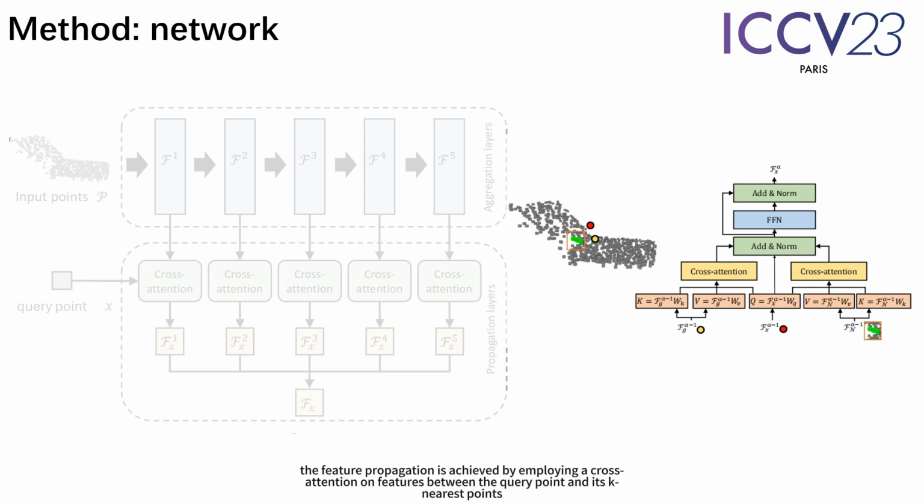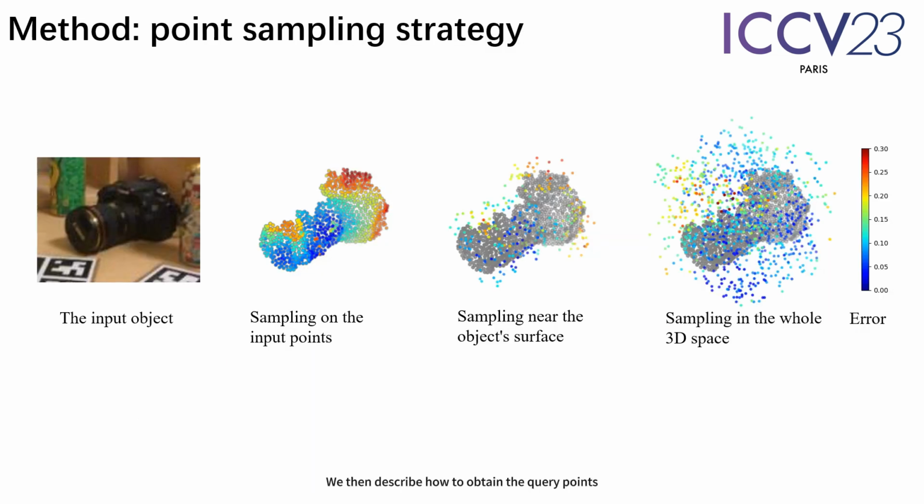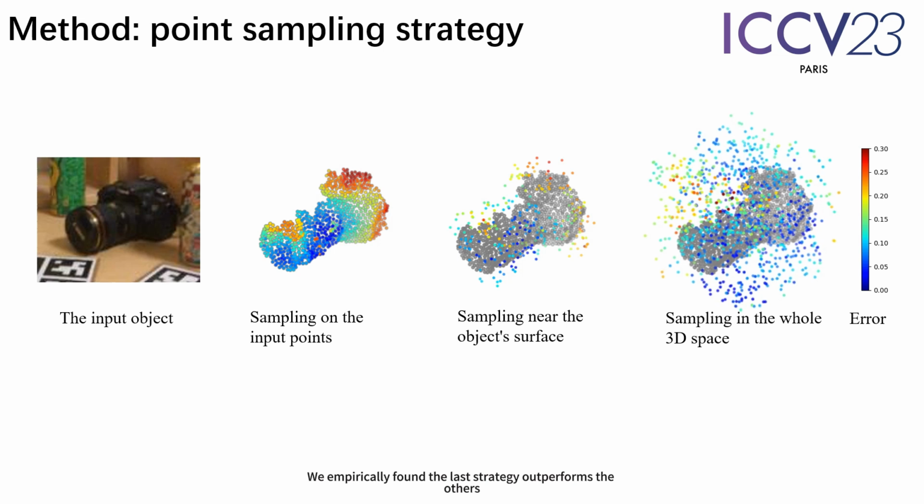Specifically, the feature propagation is achieved by employing a cross-attention on features between the query point and its k-nearest points. We then describe how to obtain the query points. We tried 3 different sampling strategies during training: sampling on the input points, sampling near the object surface, and sampling in the whole 3D space. We empirically found the last strategy outperforms the others.